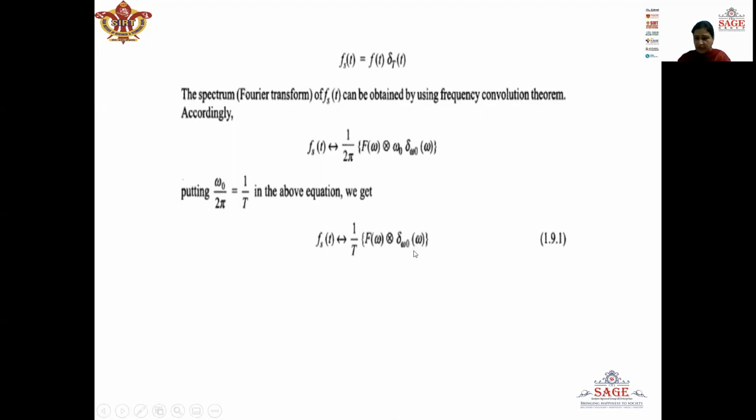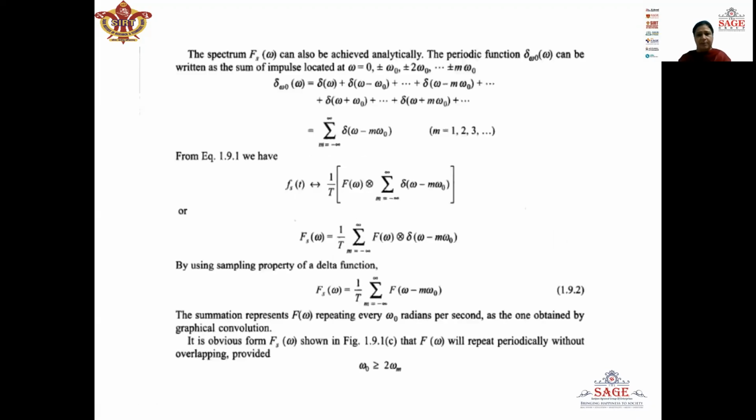Now we know delta omega naught omega is a train of impulses with an interval of omega naught between the two impulses. So we can represent delta omega naught omega, which is a periodic function, as a sum of impulses, where delta omega is an impulse located at omega is equal to 0. Delta omega minus omega naught is an impulse which is located at omega is equal to omega naught. Similarly, we will have impulses at omega is equal to 2 omega naught, omega is equal to 3 omega naught, and so on. And likewise, we will have impulses on the negative side of the frequency also.